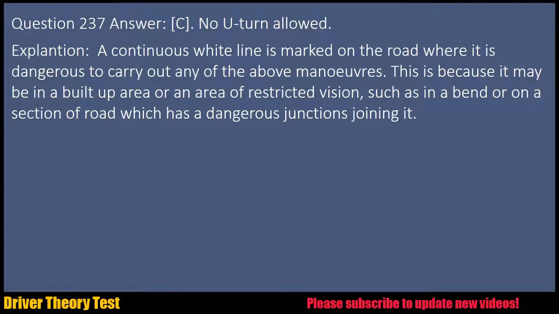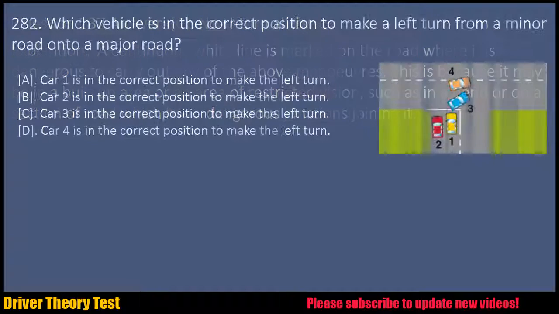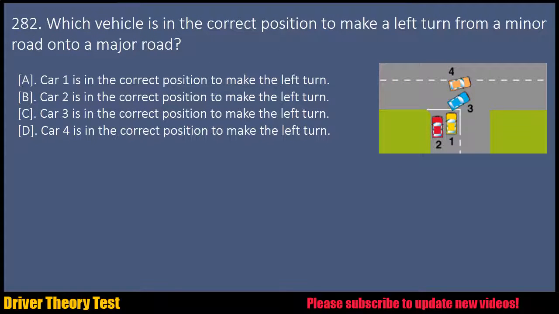Question 237. Answer: C. No U-turn allowed. Explanation: a continuous white line is marked on the road where it is dangerous to carry out any of the above maneuvers. This is because it may be in a built-up area or an area of restricted vision, such as in a bend or on a section of road which has a dangerous junctions joining it. Question 282. Which vehicle is in the correct position to make a left turn from a minor road onto a major road? A. Car 1 is in the correct position to make the left turn.